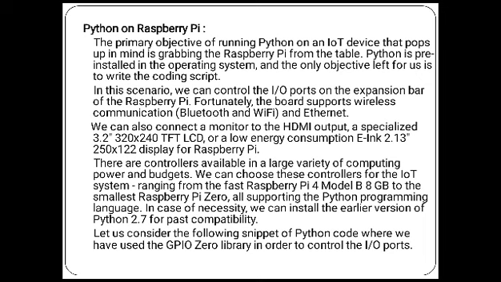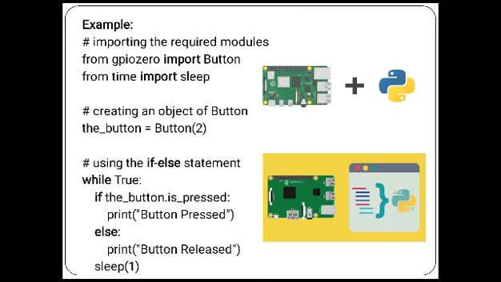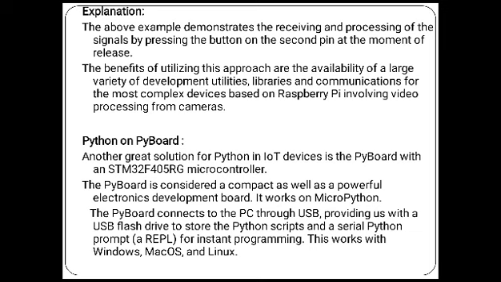Let us consider a snippet of Python code where we use GPIO Zero in order to control the I/O port. For example, importing the module: from gpiozero import Button, and from time import sleep. Creating an object of button, the button on pin 2, using the if-else statement. While true, if the button is pressed, print button pressed, else print button released, and sleep. The above example demonstrates receiving and processing a signal by pressing the button on the second pin and at the moment of release. The benefits of utilizing this approach are the availability of a large variety of development utilities, libraries and communication for most complex devices such as the Raspberry Pi, involving video processing from a camera.